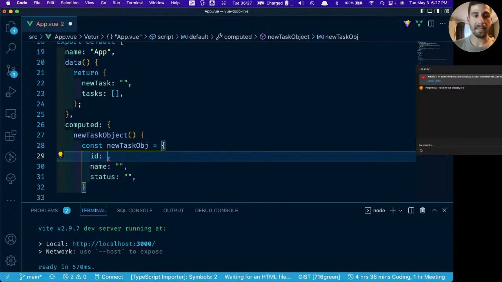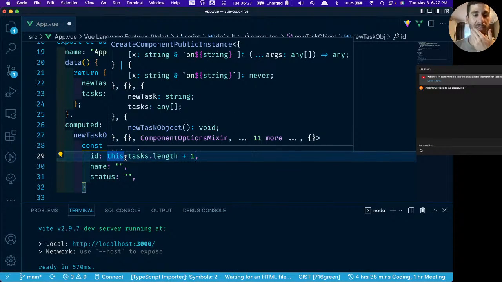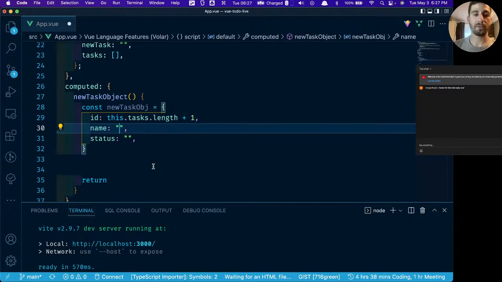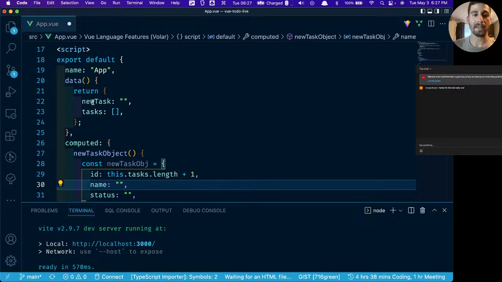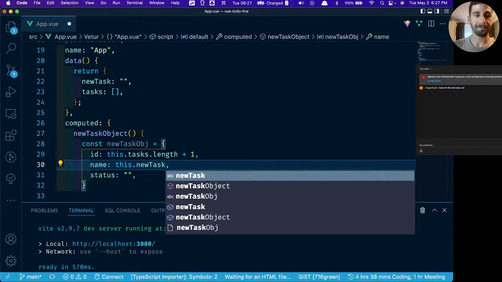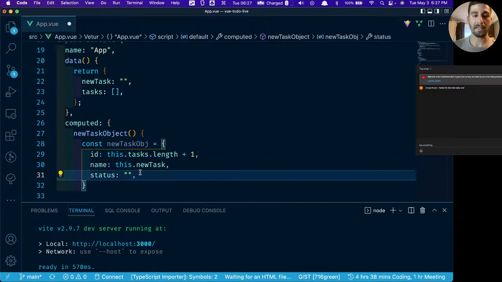So we can do this by saying this.tasks.length plus 1. So that's our ID. The name, this is going to come from this new task value. So we say this.newTask, and then the status, by default, let's actually do it this way instead. Instead of saying status, let's make this a Boolean. So we'll say complete, and we'll set the default value to false.